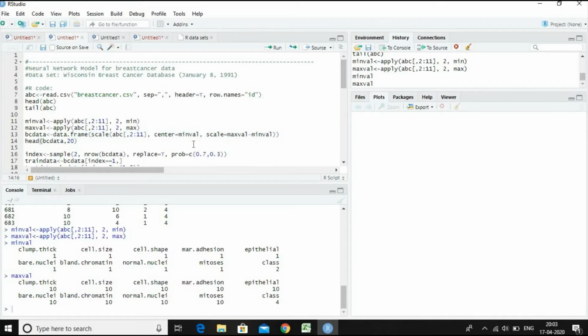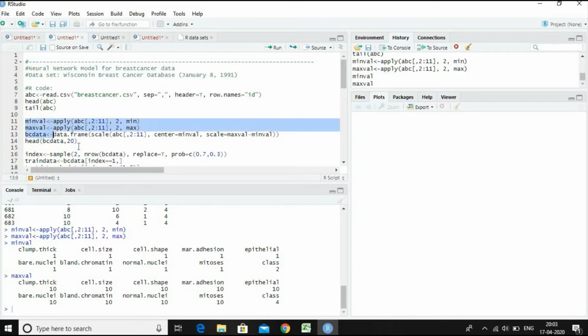Once you execute this command, the data object gets converted into a data frame object. Then let us display the first 20 records of this data object, BC data.